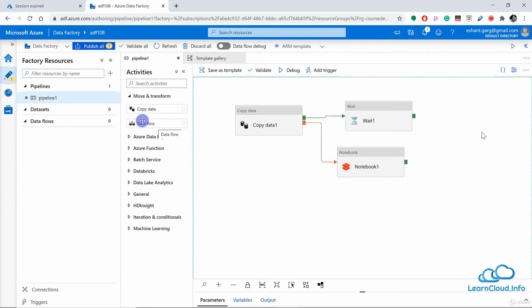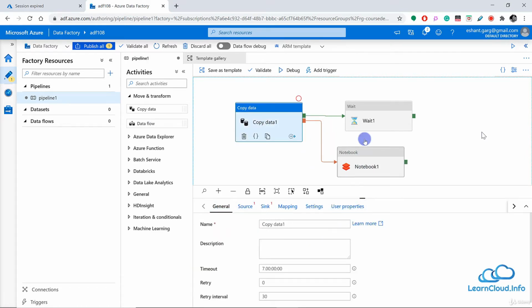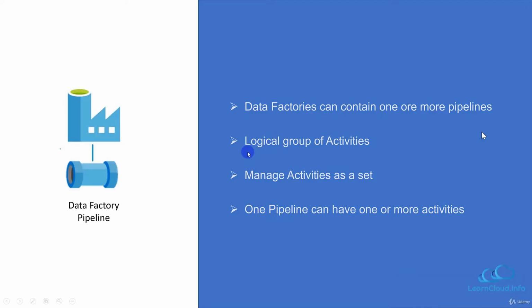So for now, in this lesson, my purpose was to make sure you understand what a pipeline is. It is a logical grouping of activities, how we drag and drop activities, how we connect them, how we configure the properties of each activity, and then we validate it. If required, we can save it as a template, and then if everything looks good, we can publish it. So let me quickly go to the slides to make sure we have notes of this lesson.